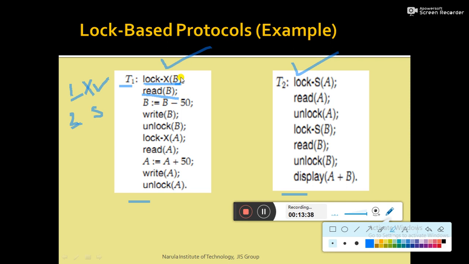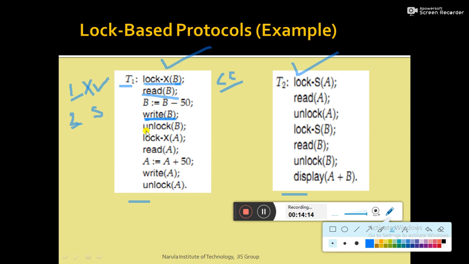Now if the concurrency control component, in short CC, accepts the lock request, then the lock will be granted, and T1 can execute the read B operation. Read B means it will read the value from hard disk to RAM, then modify the data item by deducting $50. As T1 is holding the exclusive mode lock, T1 can also perform the write B operation, which means it will write back the value of B from RAM to hard disk.